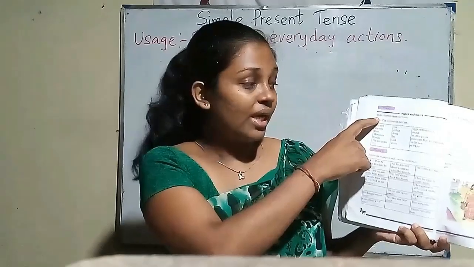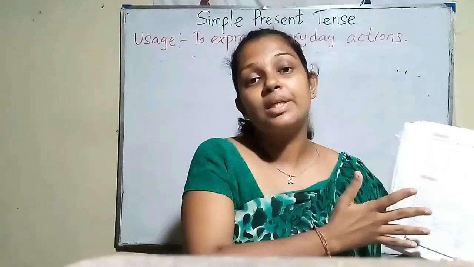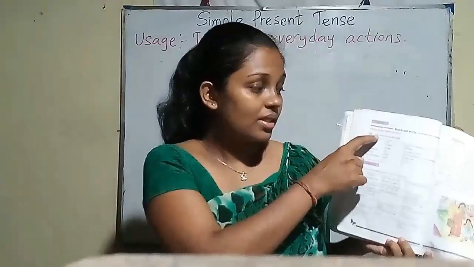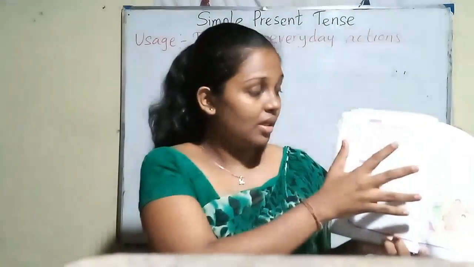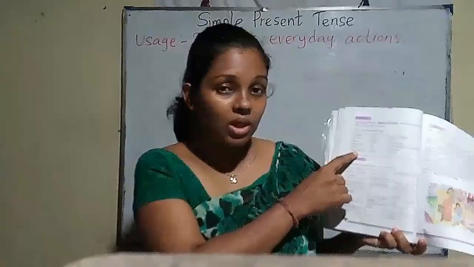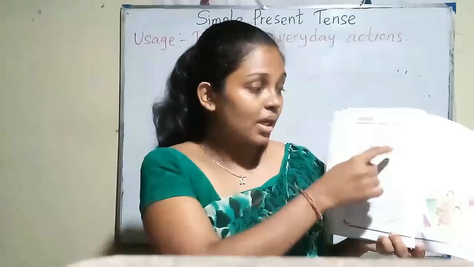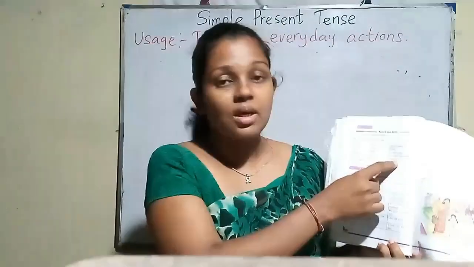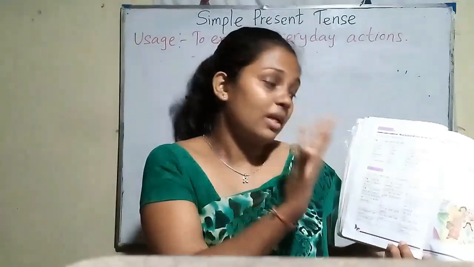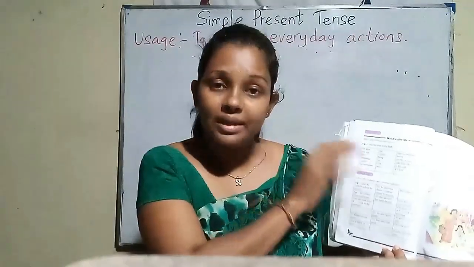Here you are asked to make changes where necessary and build up sentences. Here you are given an example. The sun rises in the east. Here you are given a table. There are 3 columns. In the first column you can see the subjects, and in the second column you can see the verbs, and the rest of the sentences are given in the third column. So we have to select the relevant verb and relevant rest from these columns and build up a sentence.